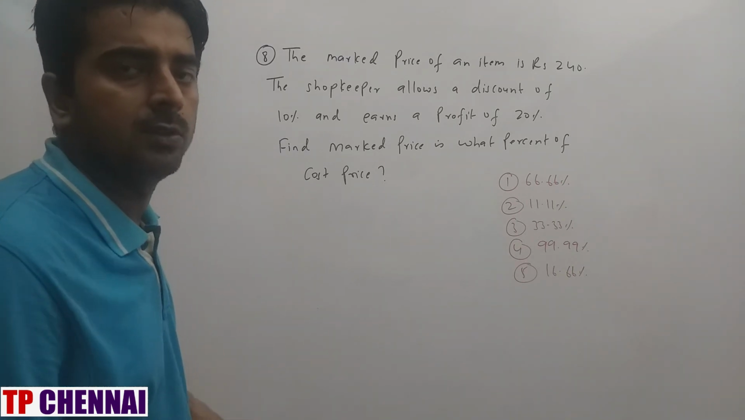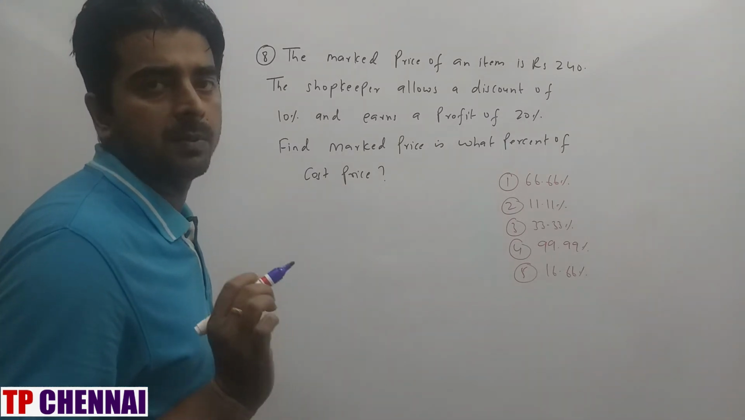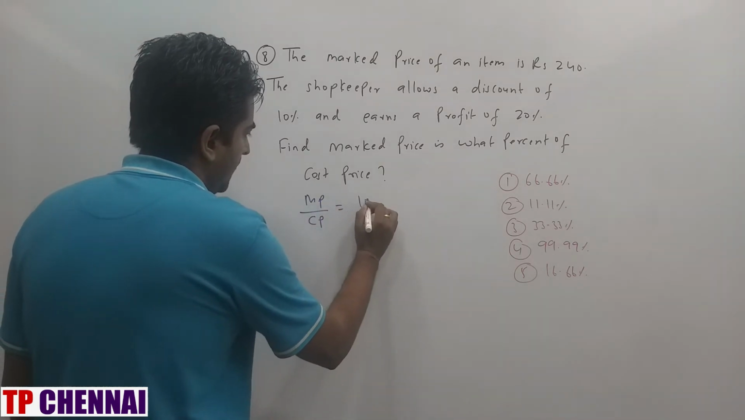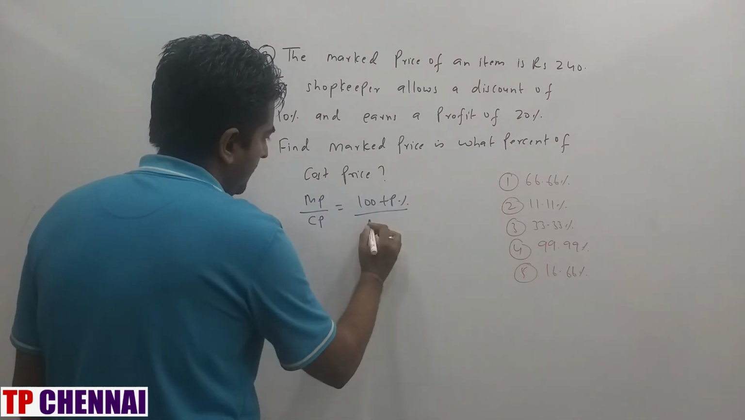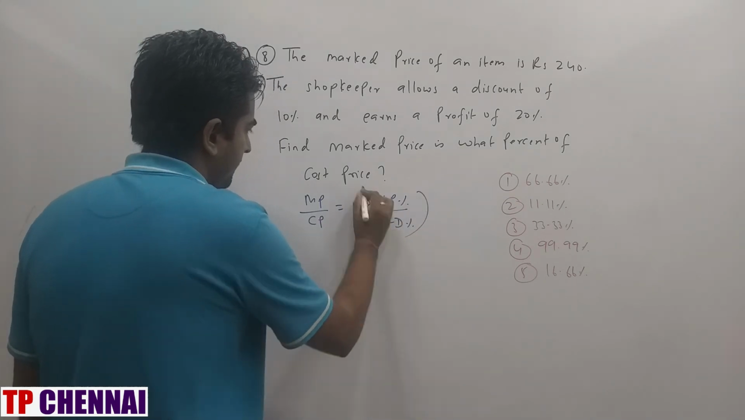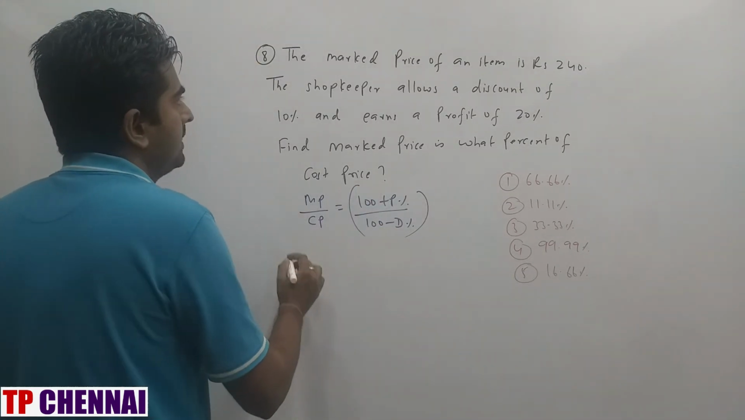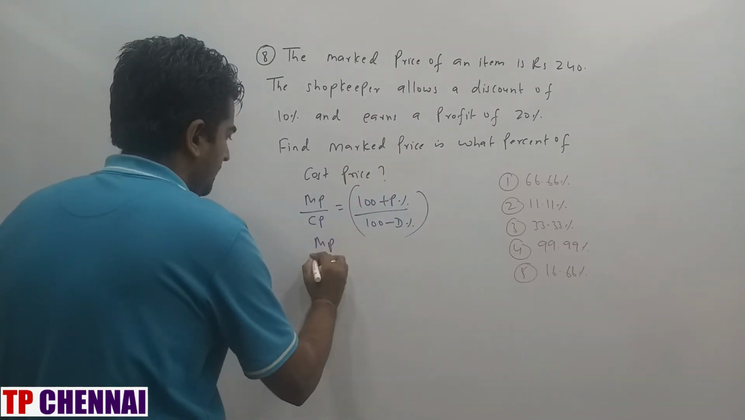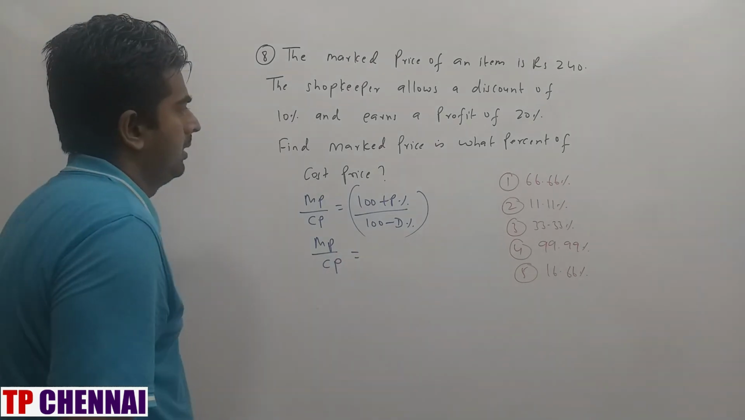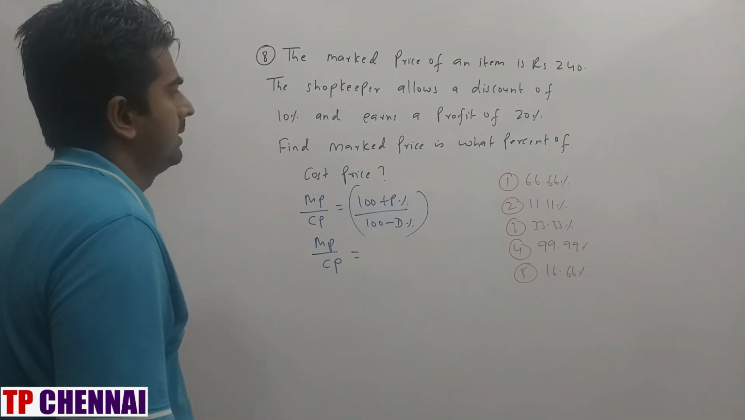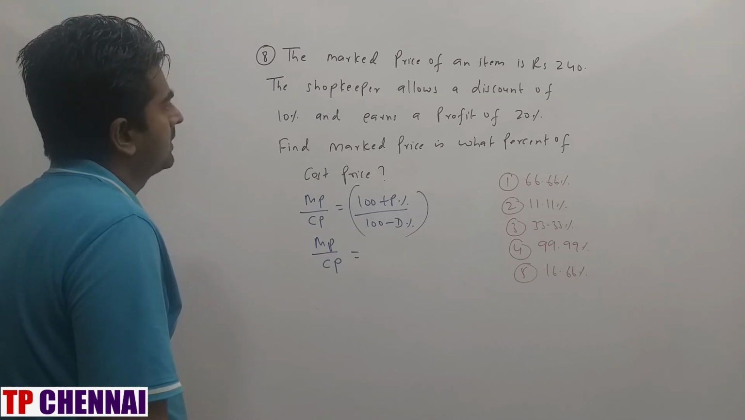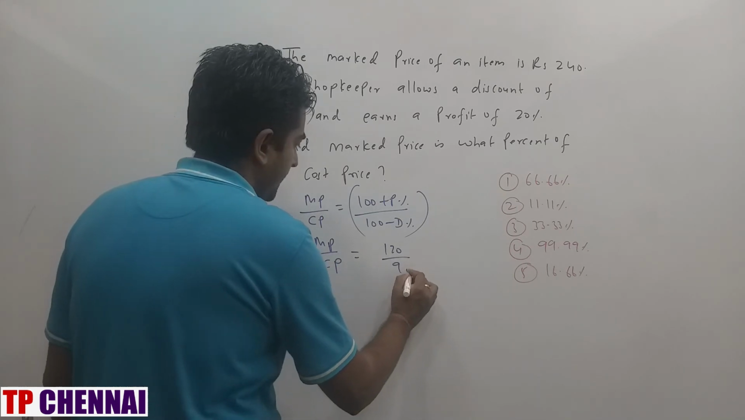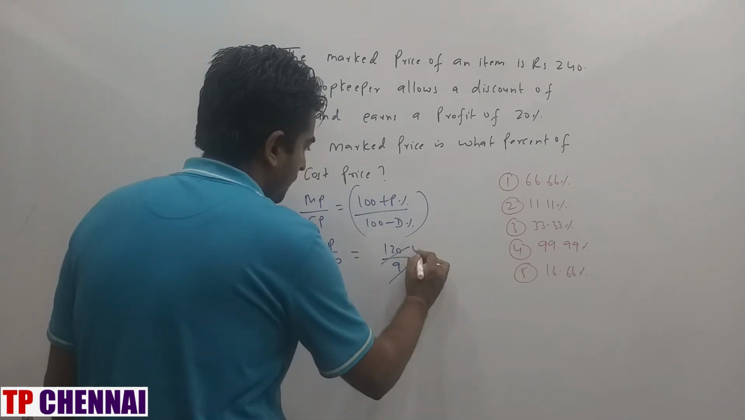So in my previous videos also I told you, in the profit and loss chapter, remember one formula: mark price by cost price is equal to 100 plus profit percent divided by 100 minus discount percent. Very important one. The mark price they have given you is not required, because they are asking mark price is what percent of cost price. The discount is 10% and profit is 20%. So 120 divided by 90, which is 4 by 3.